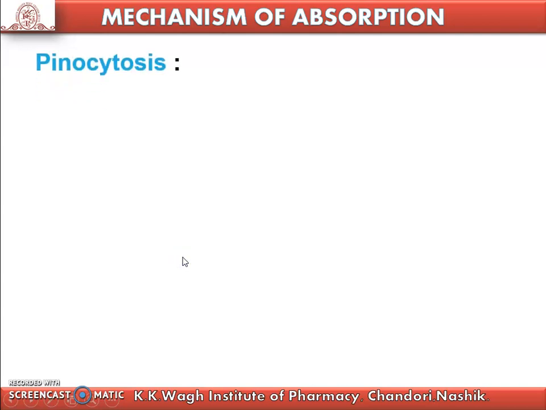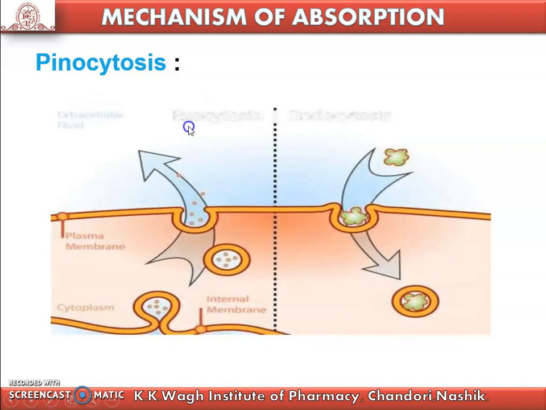And then the next mechanism is pinocytosis. Pinocytosis is basically seen in unicellular organisms like amoeba. It has two types, exocytosis and endocytosis.